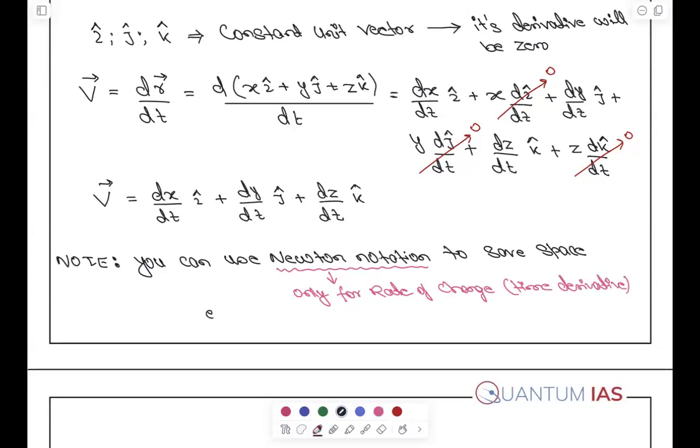And it simply says that if you have vector A, dA by dt, you can simply write it as A dot. ठीक है. या तुम्हारे पास है dA by dt, let's say i cap, you can simply write that A dot i cap. अगर तुम्हारे पास है d square A by dt square i cap, you can simply write it as A double dot i cap, right?